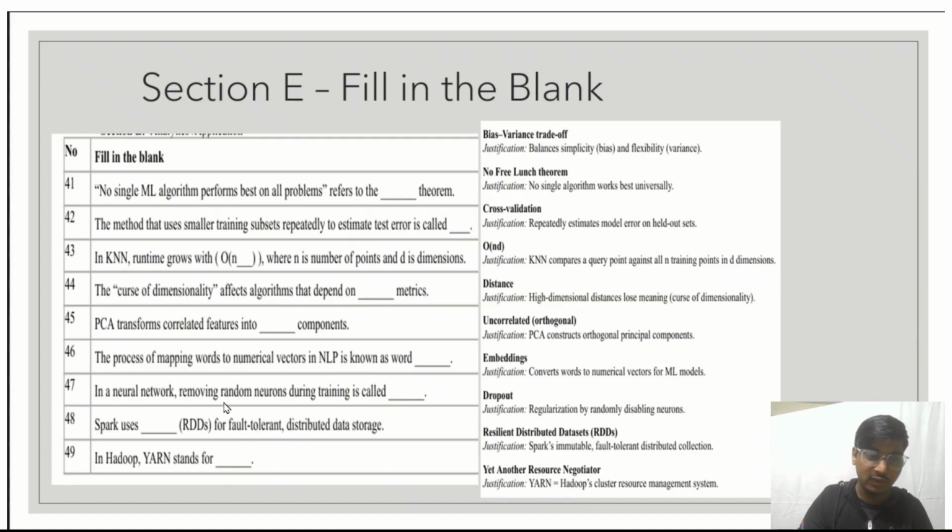Next, in a neural network, removing random neurons during training is called dropout. Spark is a software framework that uses resilient distributed datasets for fault-tolerant distributed data storage. In Hadoop, question number 49, YARN stands for Yet Another Resource Negotiator.